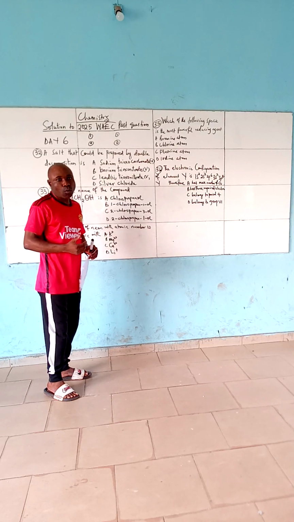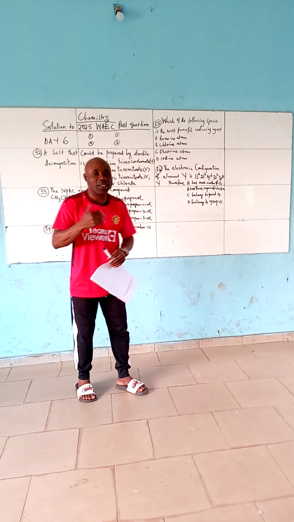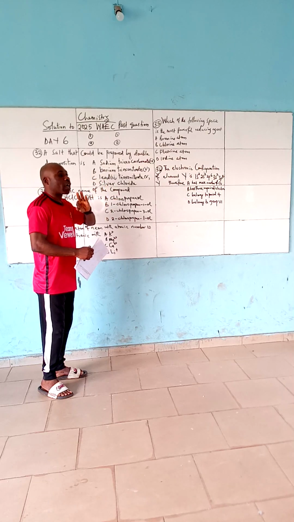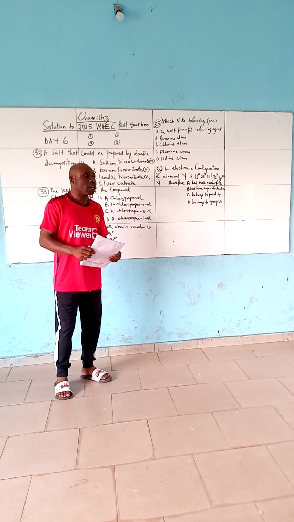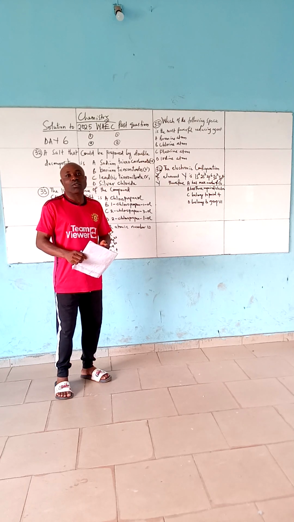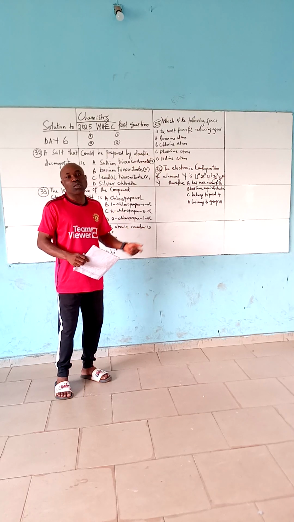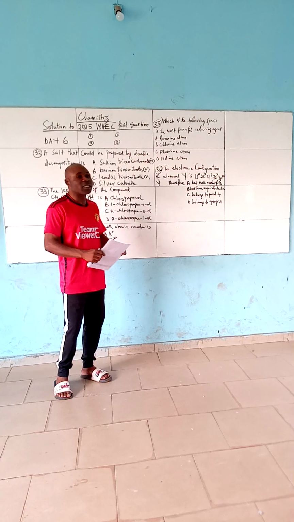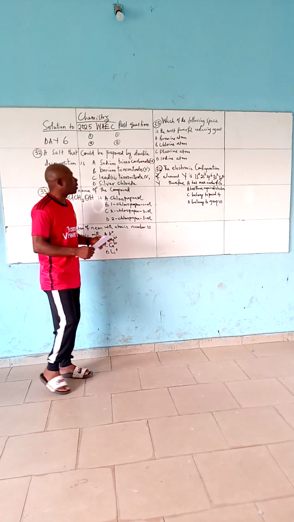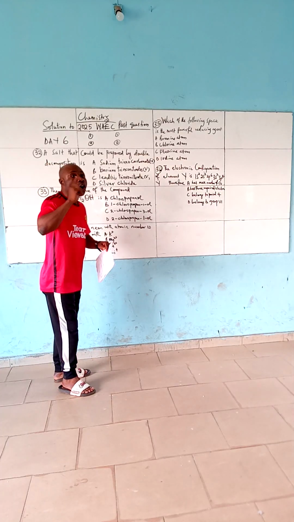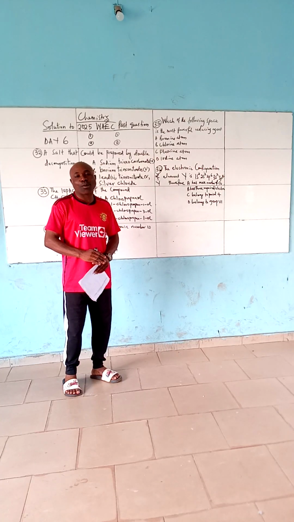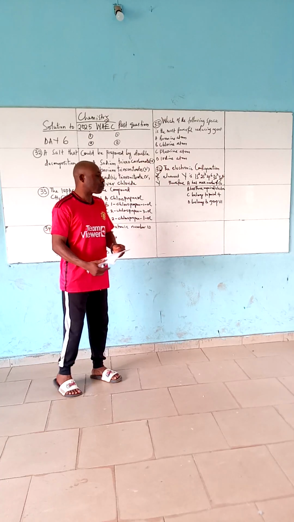Now, how do you know when a salt is soluble and when a salt is insoluble? Recall that salt can exist as trioxonitrate(V), as tetraoxosulfates(VI), as metallic carbonate, as metallic chloride, and as metallic sulfide. Now, all metallic trioxonitrate(V) salts are soluble in water, all of them.